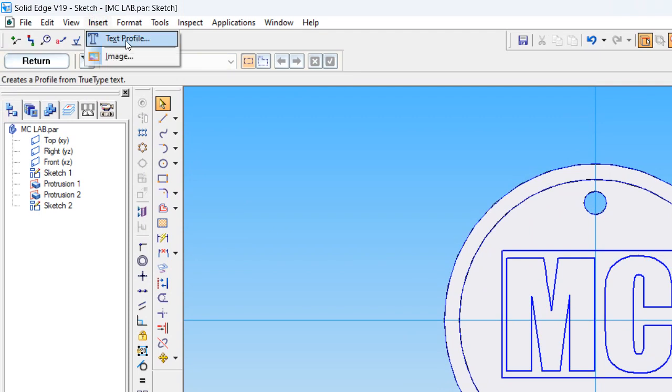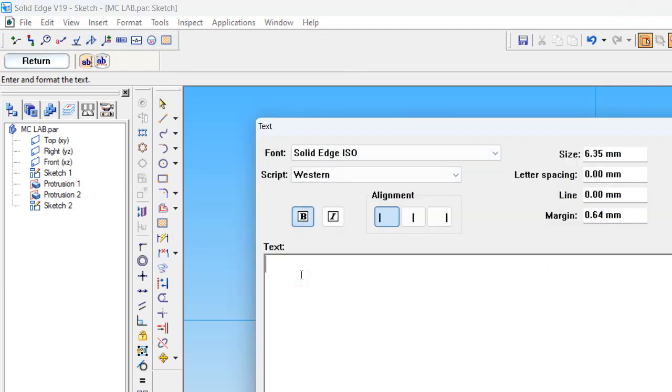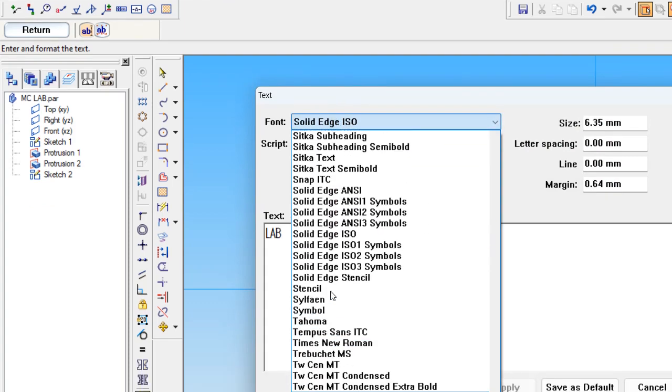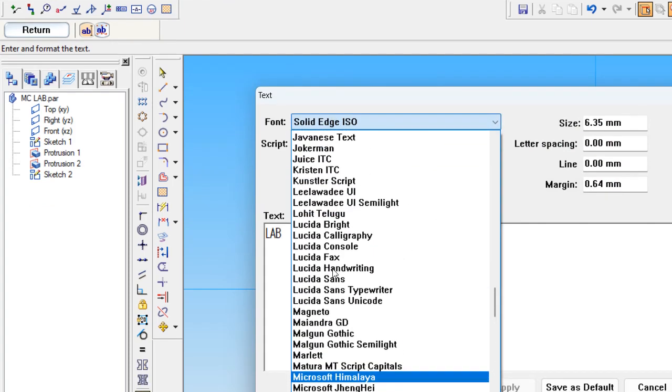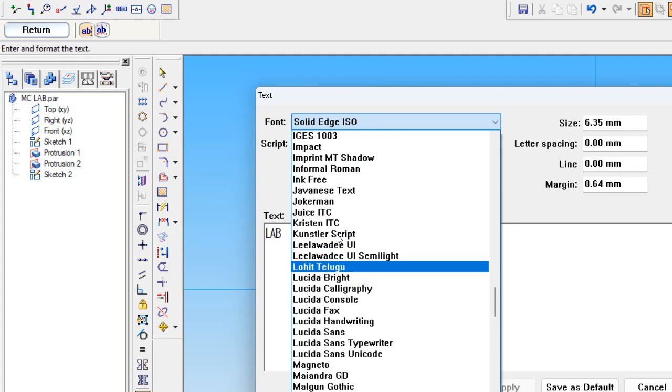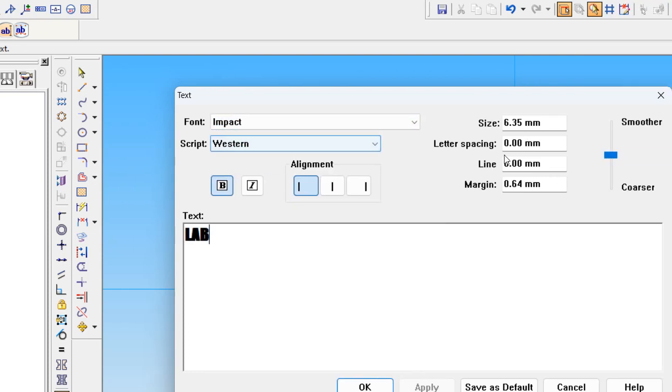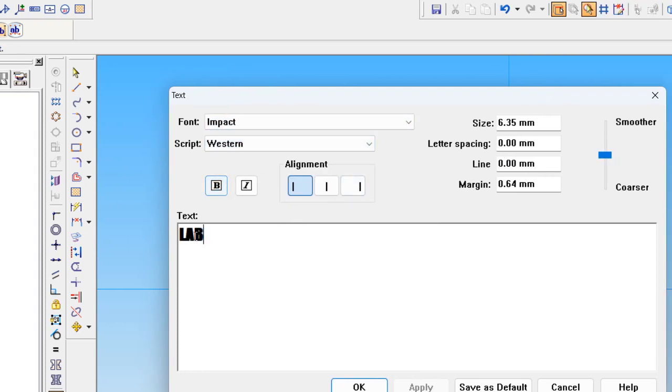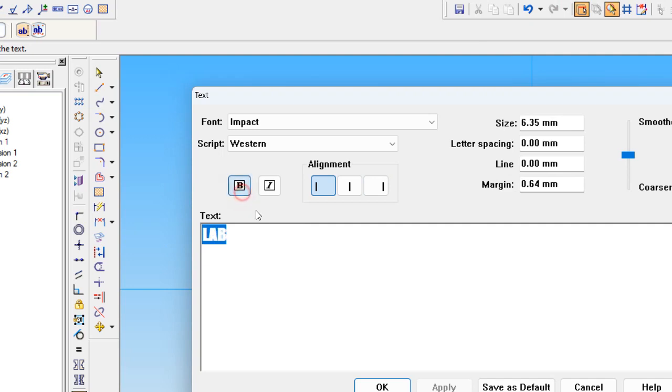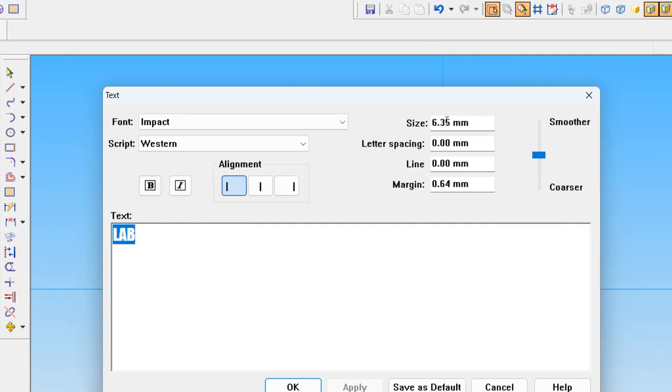Then again insert text profile. Now we want lab. Again the font is Impact, not bold. The size I believe will be around 4 mm. That will be sufficient. Spacing I'm giving 1 mm.